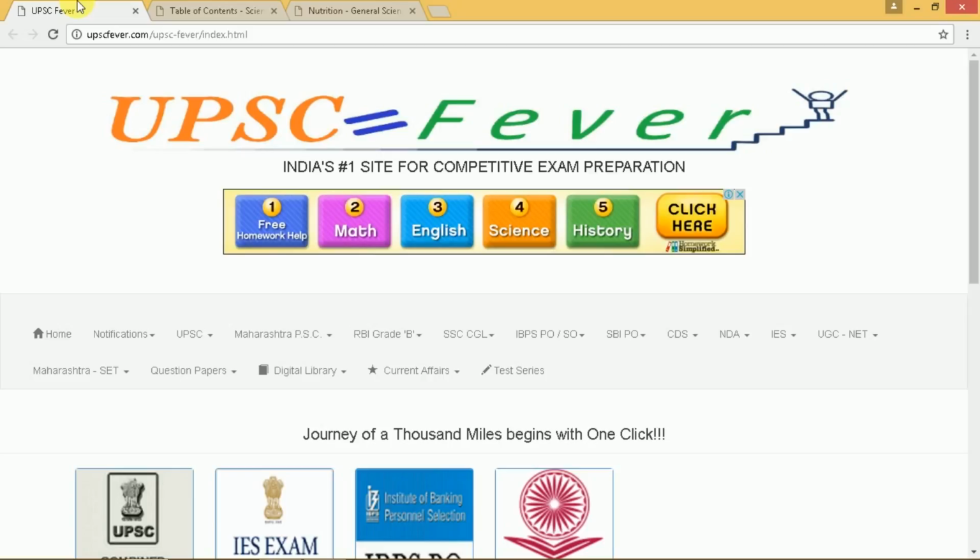Vitamins A, E, and C. These are very important vitamins. They are known as antioxidants because they absorb free radicals present in the body.